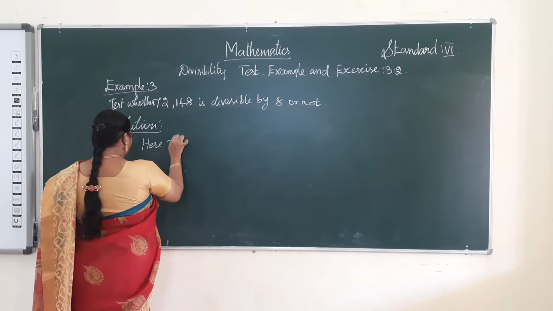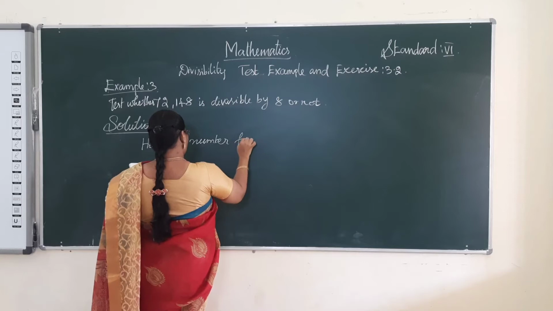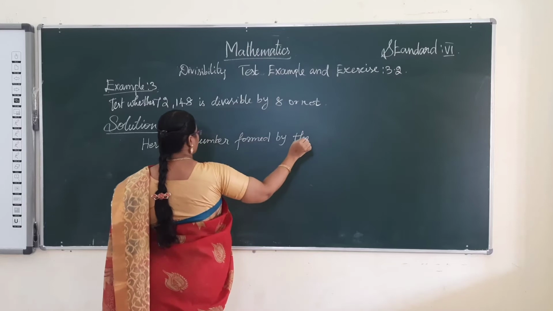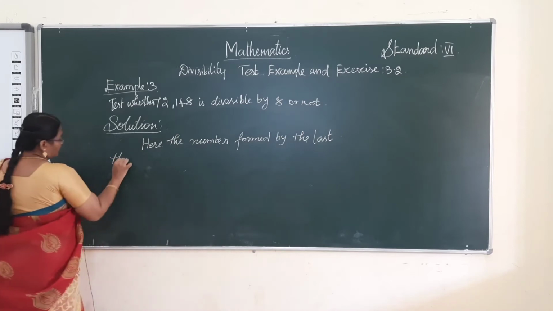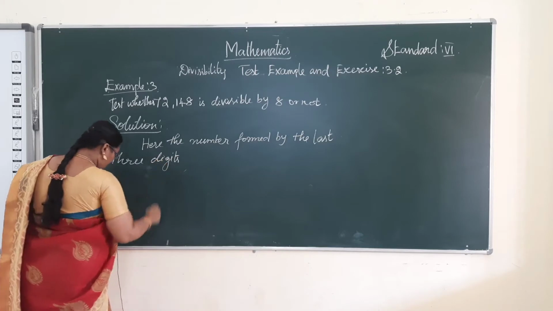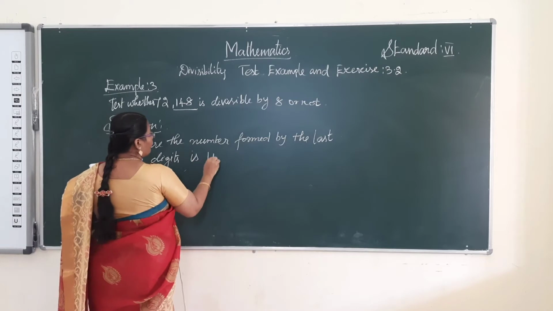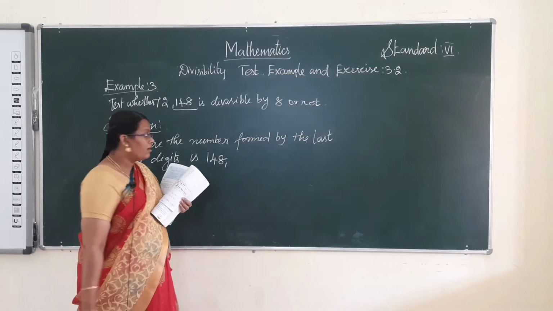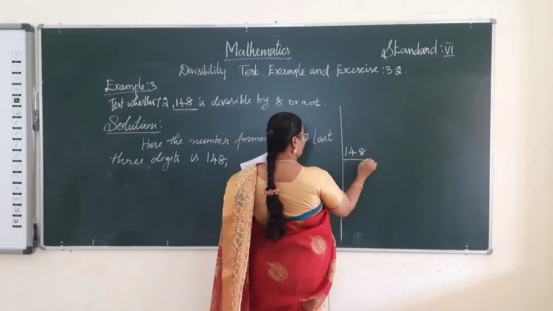Here the number formed by the last 3 digits is 148. Check if it is divisible by 8.